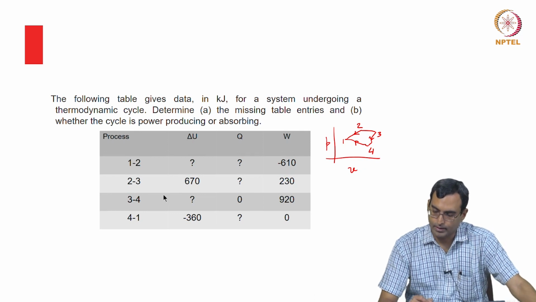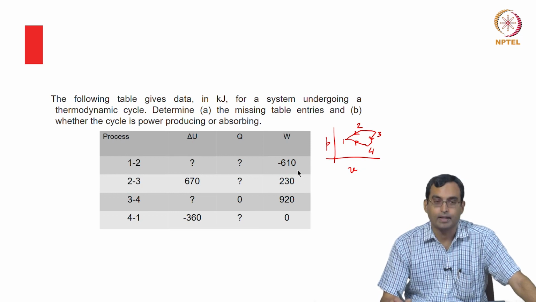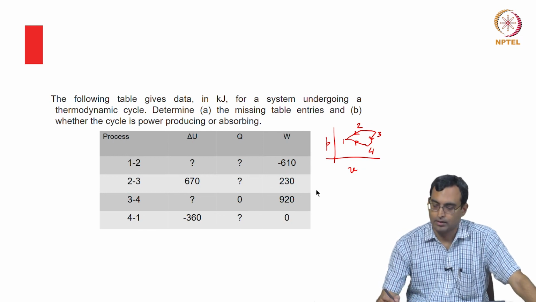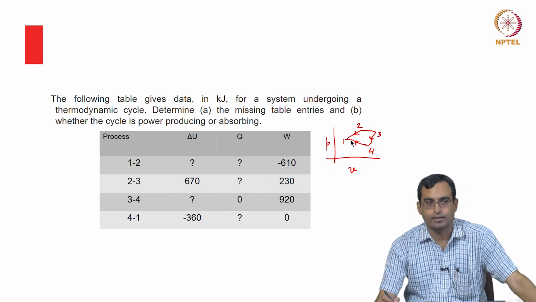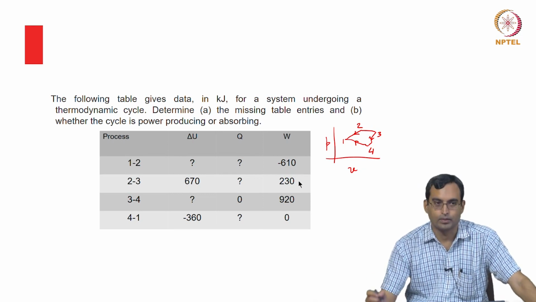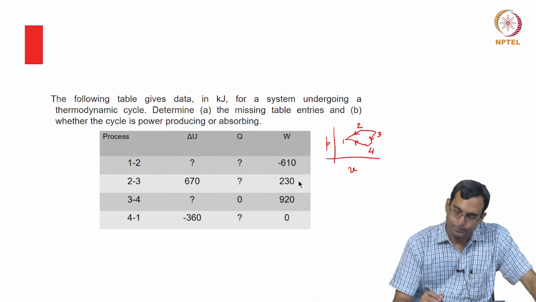So, 2 to 3, volume must be increasing because work is positive. 3 to 4, work is again positive. 4 to 1, work is 0. So, this is not a correct schematic, it is just like 4 points here. I have not drawn this taking into account these at all. But what we know is it is a cycle.